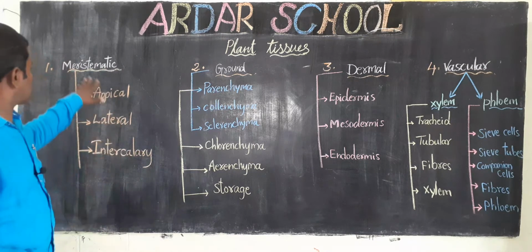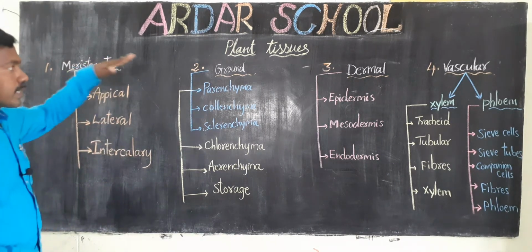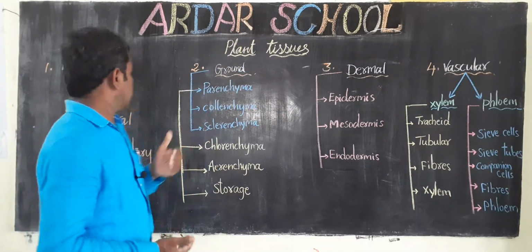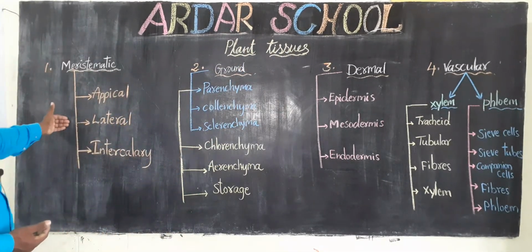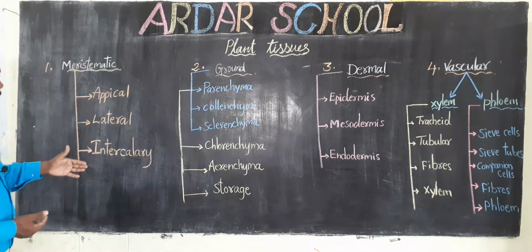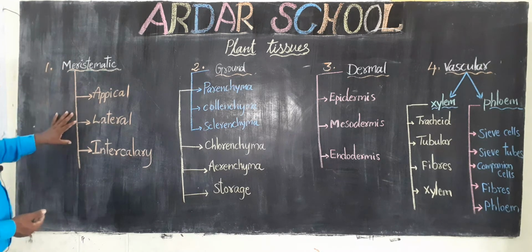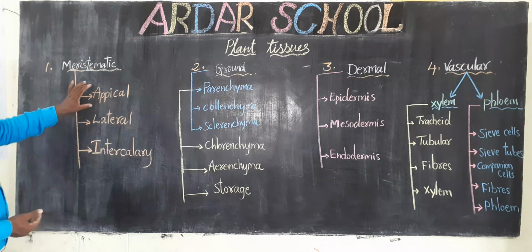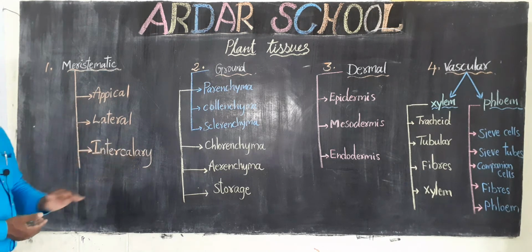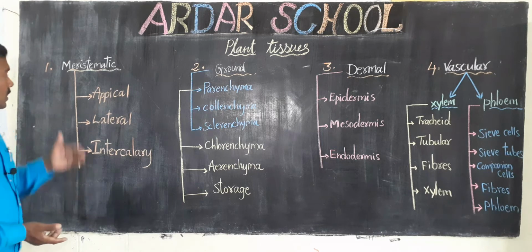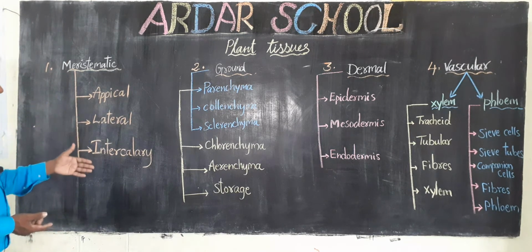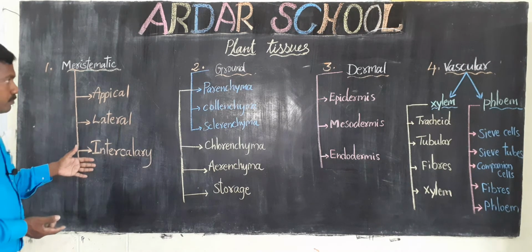Under meristematic tissue there are 3 types: apical, lateral and intercalary meristematic tissue.